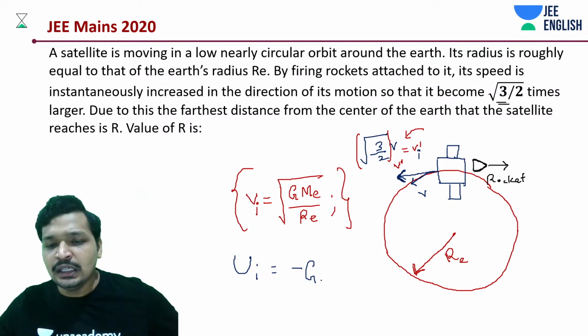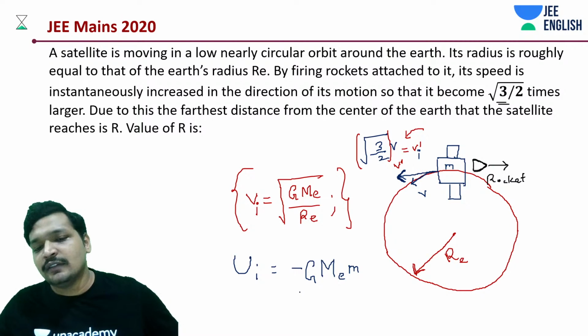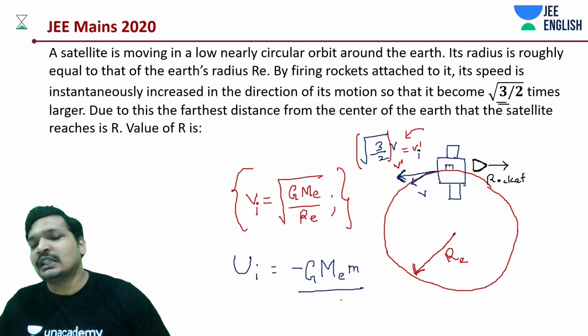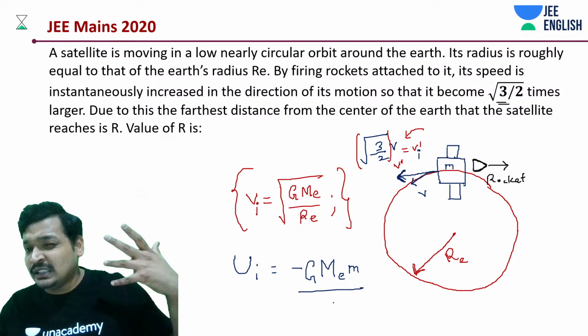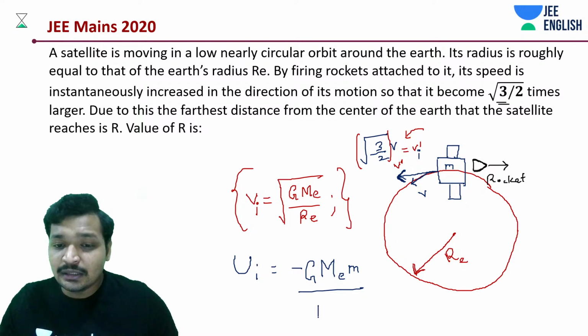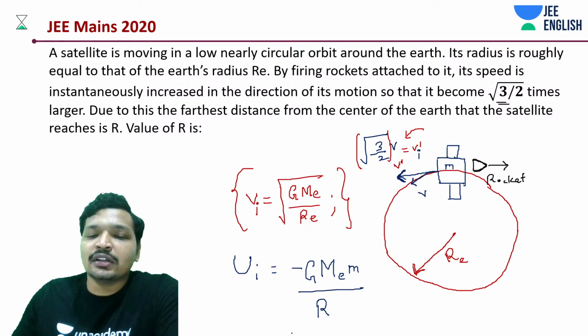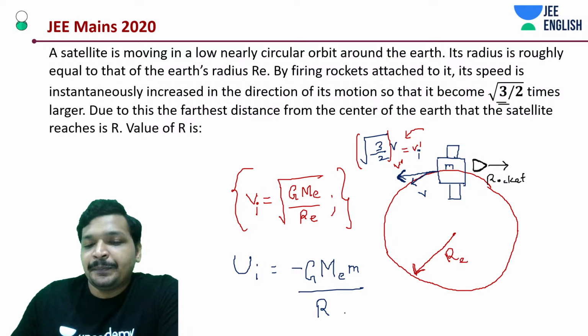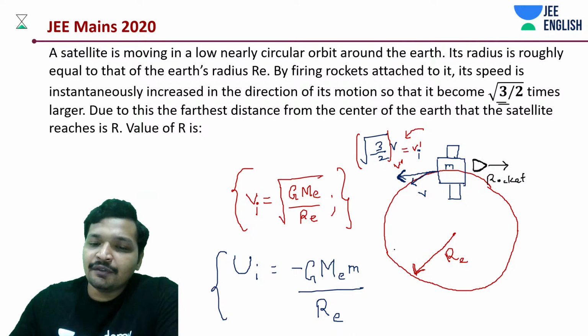Minus G into ME into mass of your satellite divided by r. So this is the reason that we'll be saying the mass of the rocket is negligible, but in this case we should be calculating that as well, but we are not including that term. So for now just assume this. So we have gravitation.